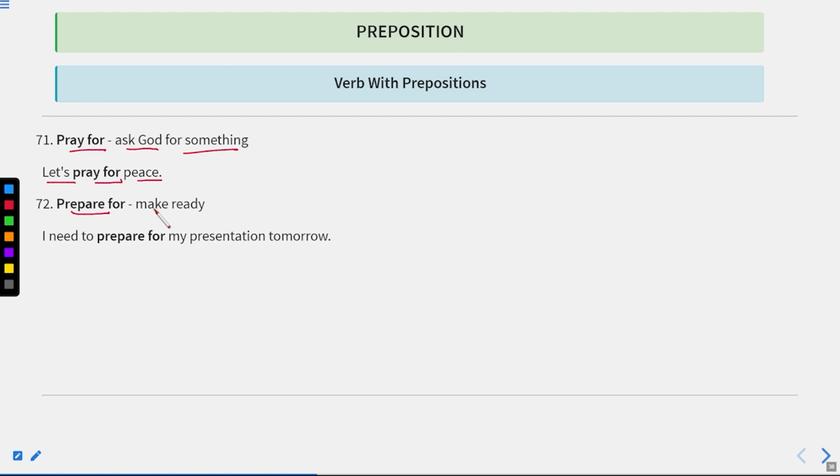Prepare for means make ready. I need to prepare for my presentation tomorrow. Now, if a person has a presentation the next day, obviously he must prepare for it. It means if you prepare for anything, you are getting ready for that thing, or you are getting the things ready for that event. Now let us move to the next one.